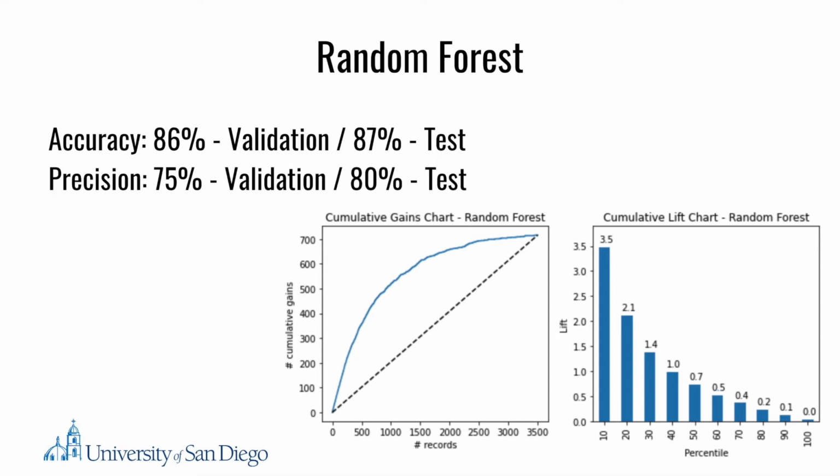Furthermore, the cumulative gain chart shows that the model outperforms a random model, while the lift chart specifies how much gain is achieved by targeting specific deciles.